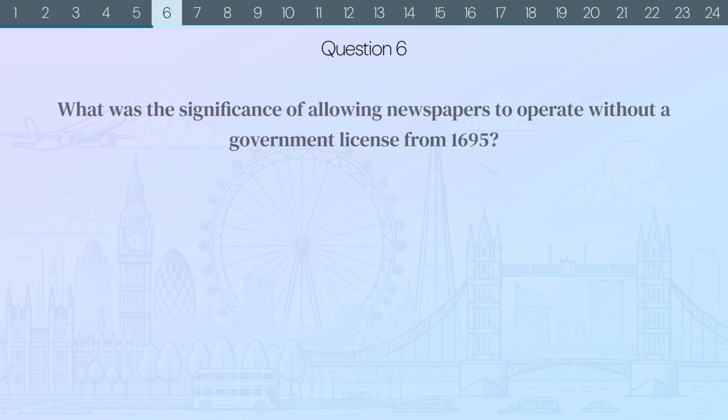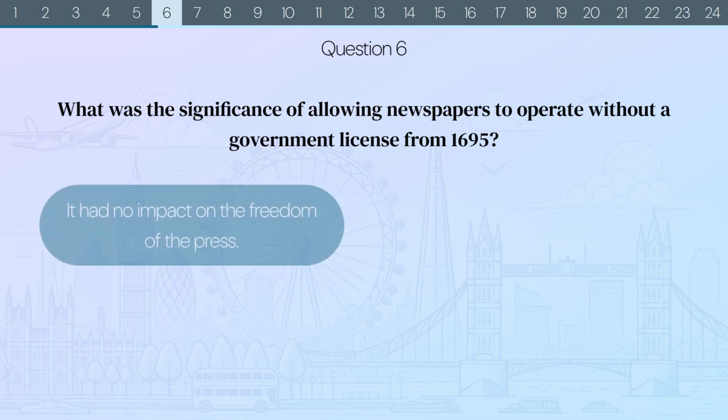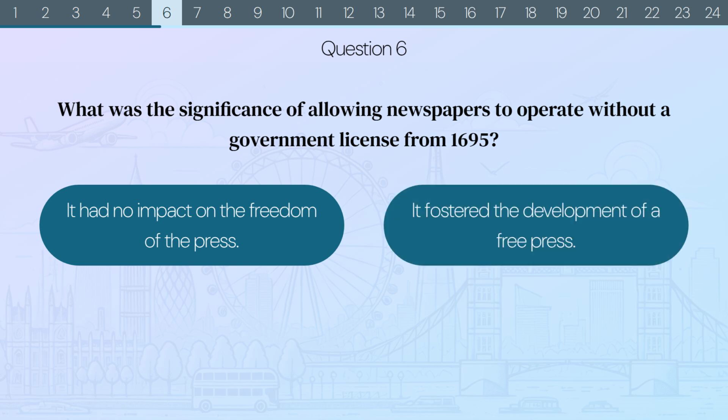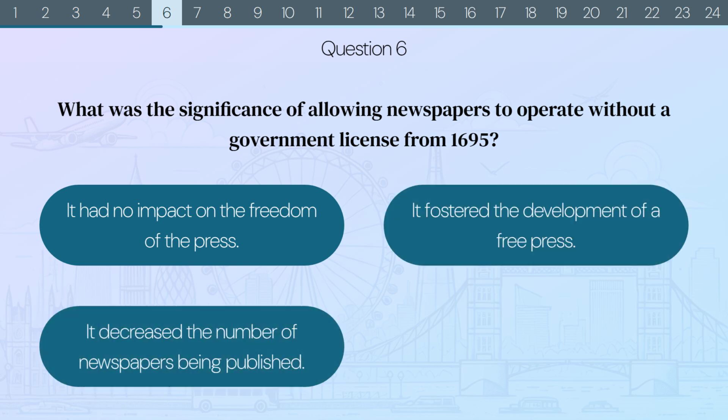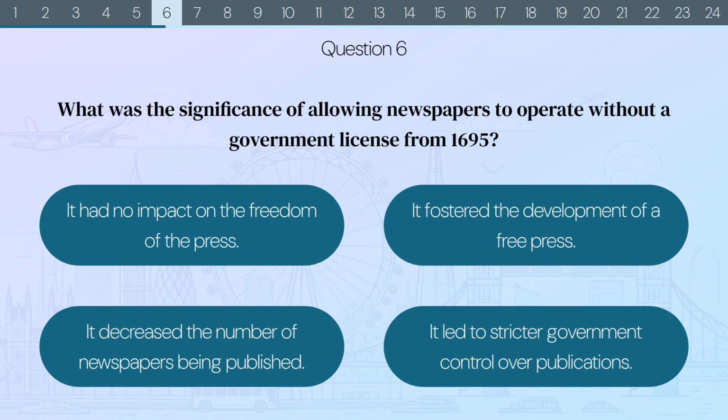Question 6. What was the significance of allowing newspapers to operate without a government license from 1695? It had no impact on the freedom of the press? It fostered the development of a free press? It decreased the number of newspapers being published? Or it led to stricter government control over publications?